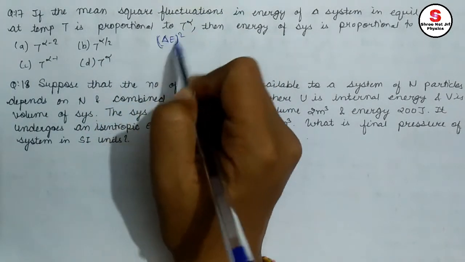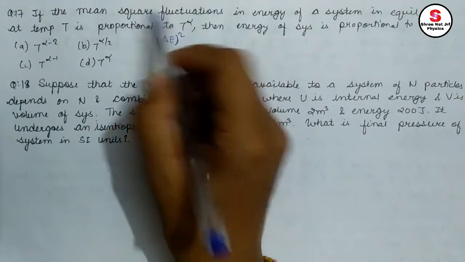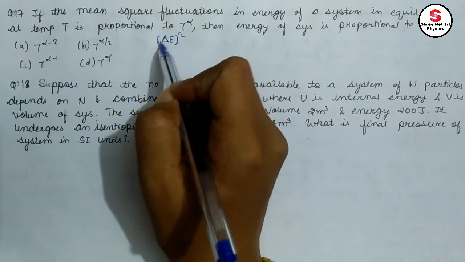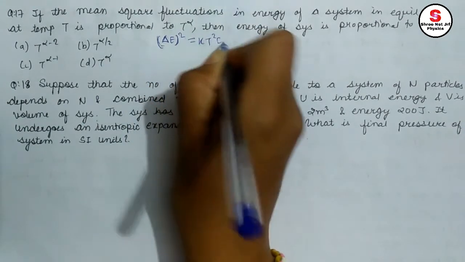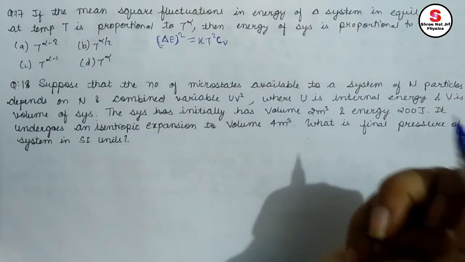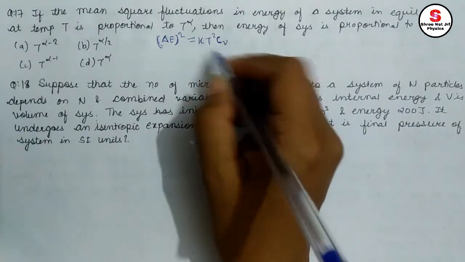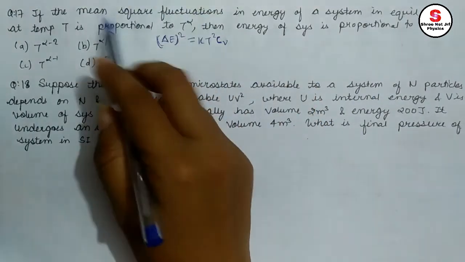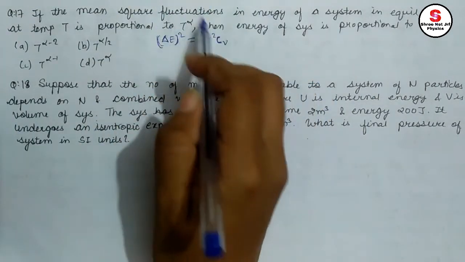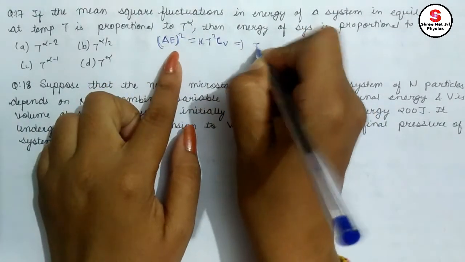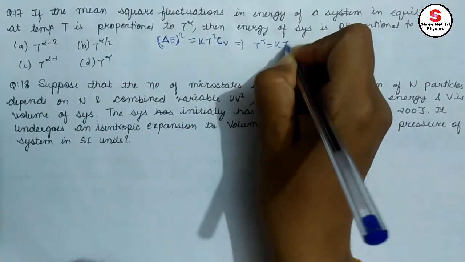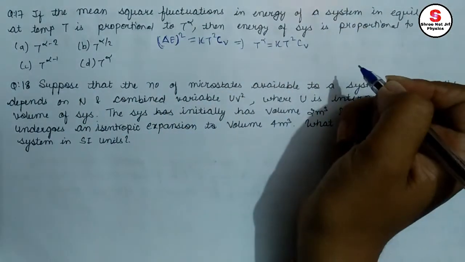Here delta E is mean energy fluctuation and square, so square. Okay. So delta E square equals to, we know, KT square CV. Okay. Now see, we are given that mean square fluctuation in energy is proportional to T to the power alpha. So I can write T to the power alpha is equal to K T square CV. Okay.